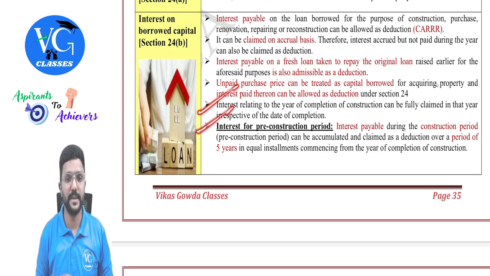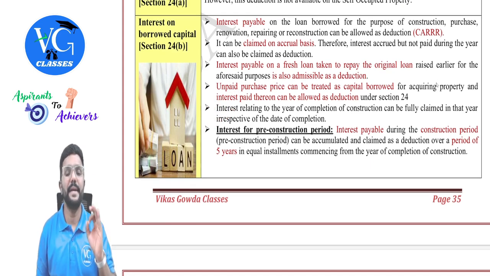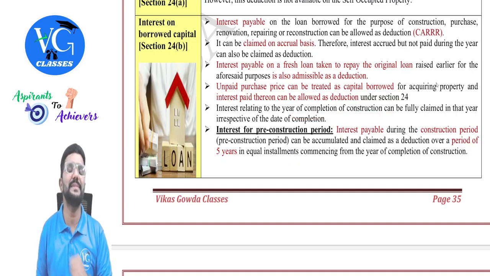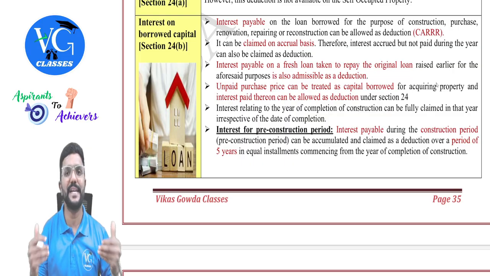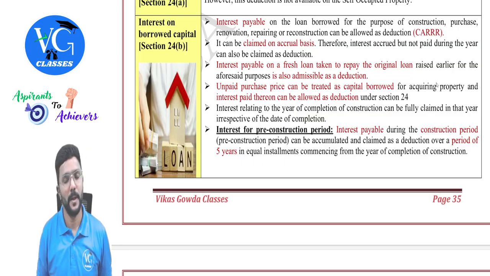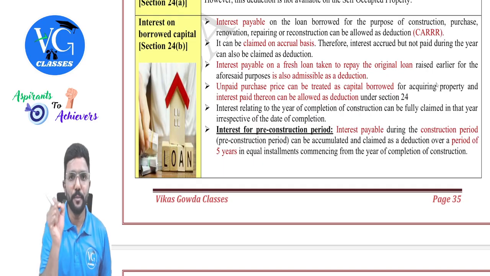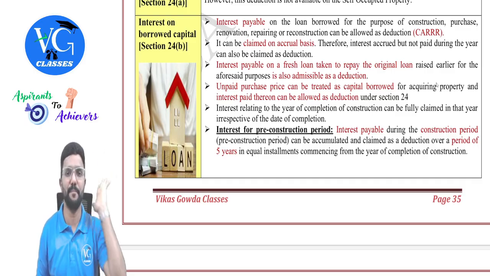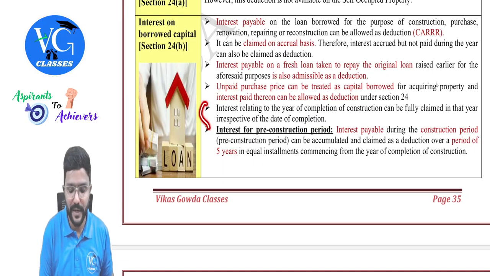Okay, this is important. Last two. Interest relating to the year of completion of construction can be fully claimed in that year, irrespective of the date of completion of construction. And interest relating to the pre-construction period will be allowed in 5 equal installments from the year in which construction is completed. So this is an important adjustment.